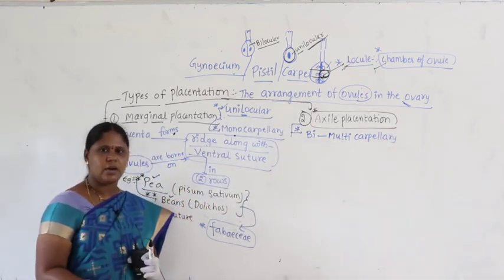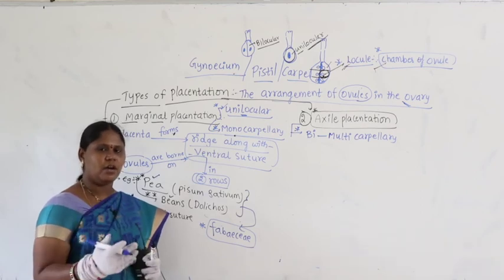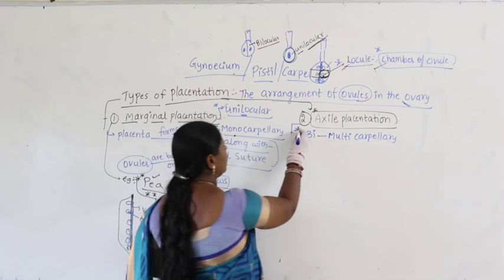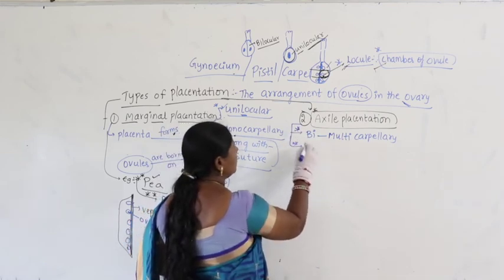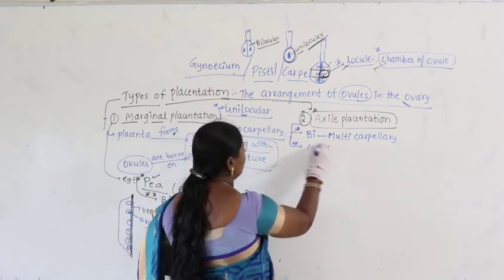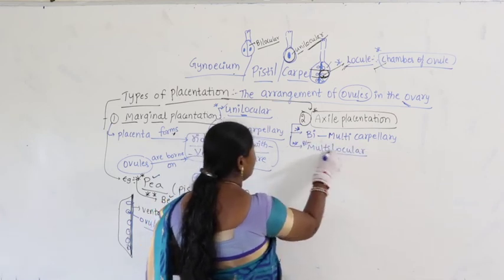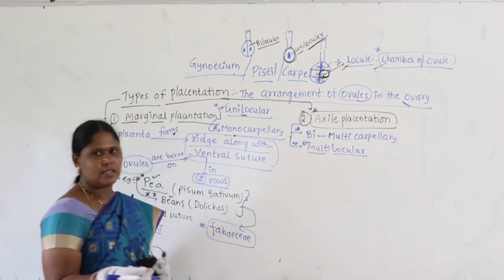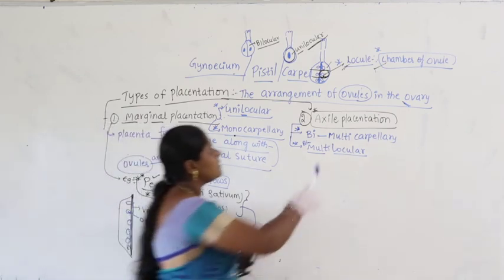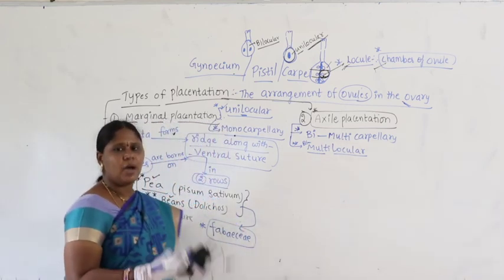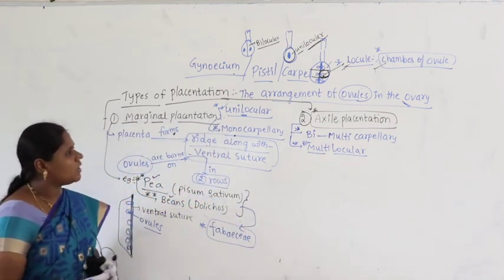What is the meaning of that? Maybe bi, tri, penta, or many carpels. Here it may be bi to multilocular, meaning many chambers. Locule is nothing but the chamber. How many chambers? There may be two or many chambers.